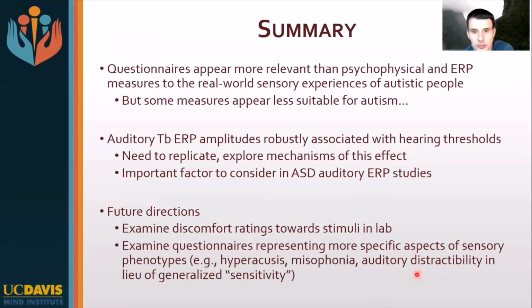A couple of other future directions. Here we didn't examine discomfort towards stimuli in lab, just detection and discrimination. So that could be interesting, might be more relevant to real world sensory experiences and might converge better with questionnaires. And it would also be interesting to examine questionnaires that drill down more deeply into specific aspects of processing, because here we were just looking at questionnaires that look at things like generalized hyper and hyposensitivity, but as pointed out in a recent review by Zach Williams, you can get a lot more specific with that.